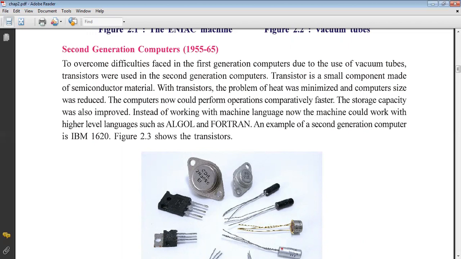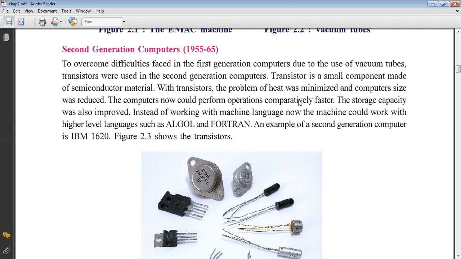To overcome the difficulty faced in the first generation computer due to the use of vacuum tubes, transistors were used in the second generation computer. A transistor is a small component made of semiconductor material. Underline these two lines, they are important for this paragraph. In second generation computers, transistors are used. How is a transistor made? It's made with semiconductor material. These two lines are sufficient for the second generation of computer. Second generation computer duration is 1955 to 1965. They use a transistor, and a transistor is made up of semiconductor material.